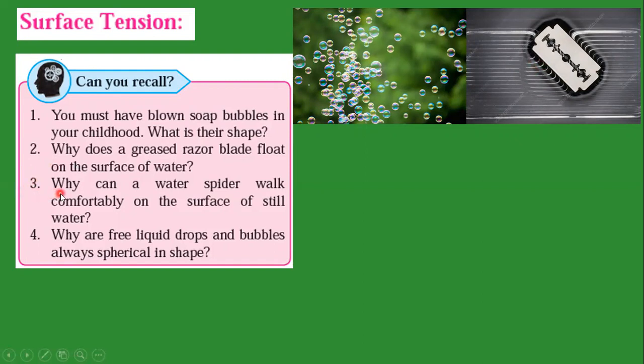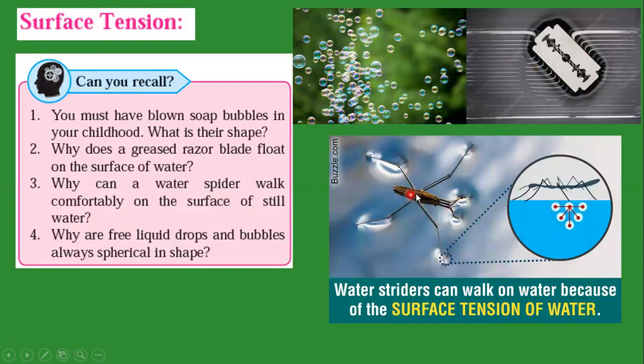Now the third example. Why can a water spider walk comfortably on the surface of still water? You can see a picture. So this is the water spider. It easily walks on the surface of still water. Still means shant. It is because of the surface tension.